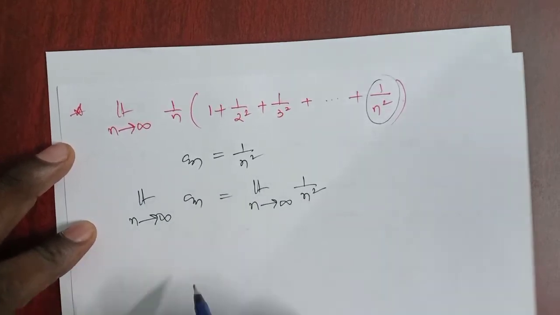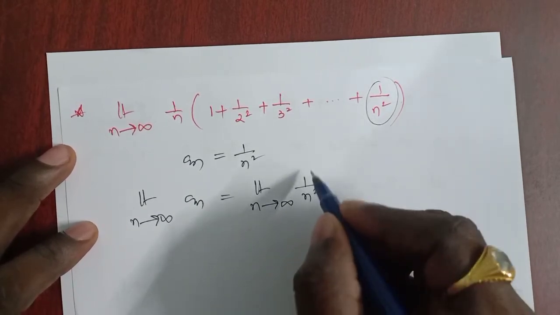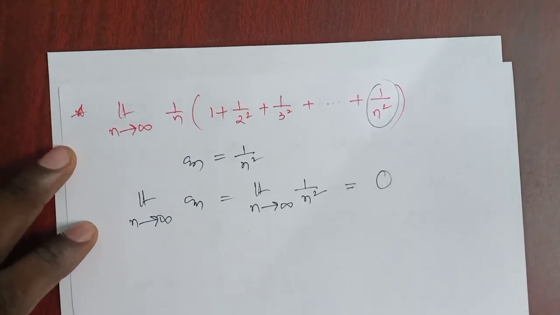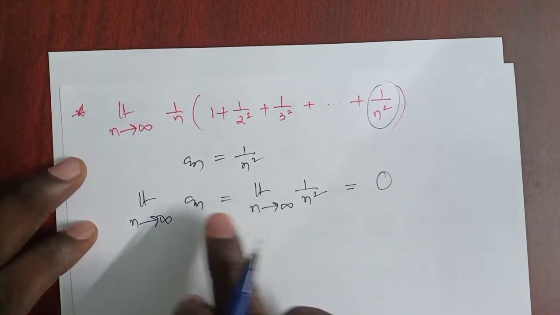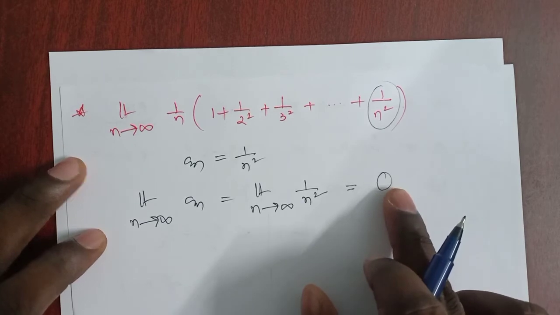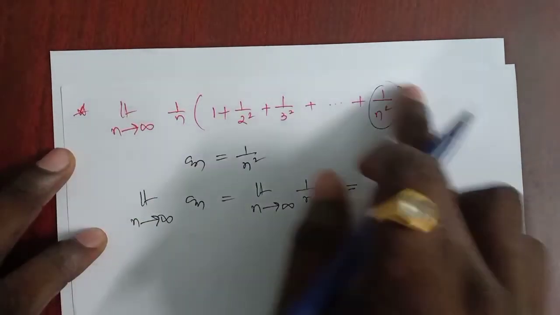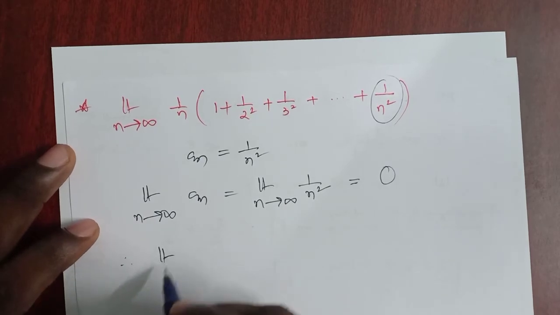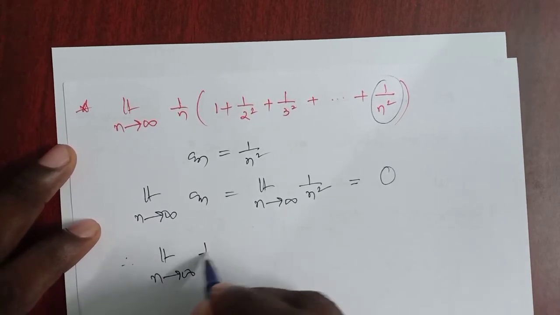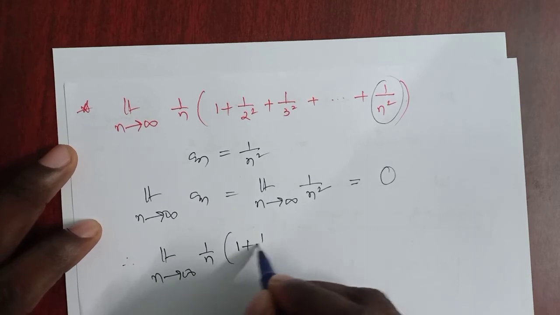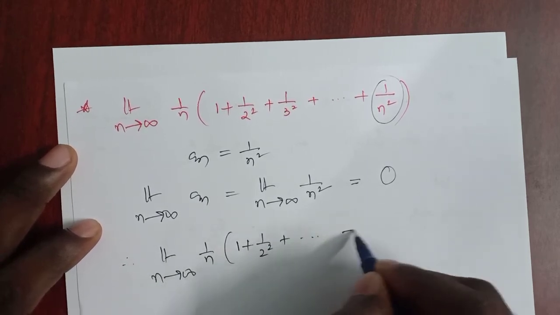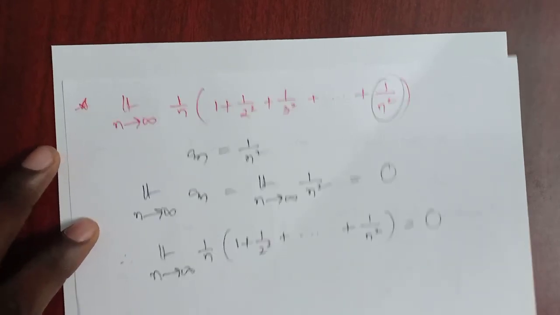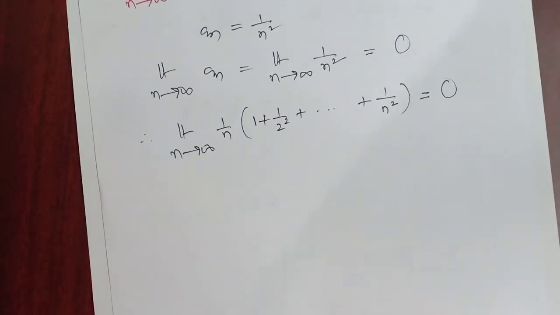So as n approaches infinity, 1 by n is closer to 0, which means 0 square is 0. It is very clear that the sequence converges to 0, which means the arithmetic mean of the first n terms also converges to 0. So the limit as n tends to infinity of 1 by n times (1 plus 1 by 2 square plus and so on, 1 by n square) gives the result 0. Coming to the next one.